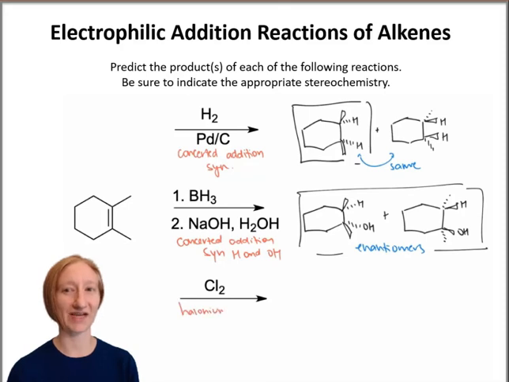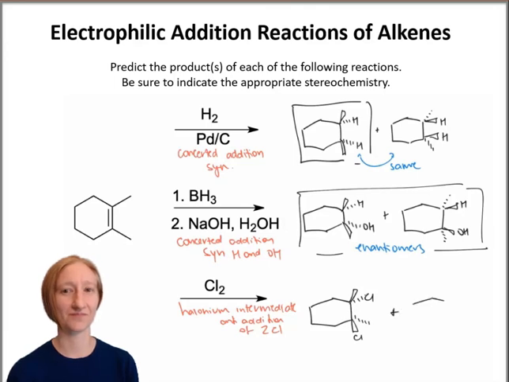Finally, in the third reaction, the addition of a halogen, chlorine, will occur through a chloronium ion intermediate that is then opened. This pathway adds two chlorines to the alkene with anti-selectivity. The halonium ion can be opened at either position, either carbon, and this leads to two enantiomers of the product.